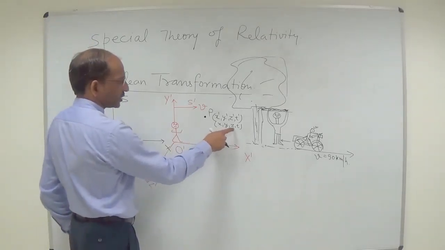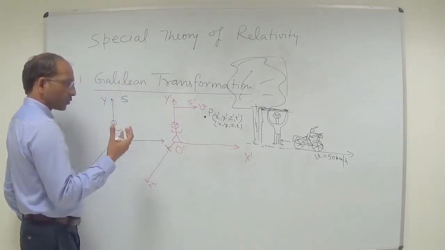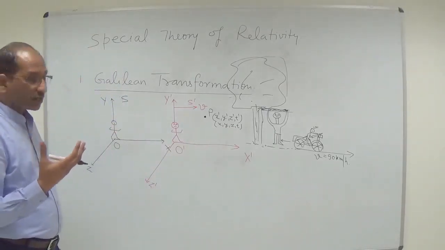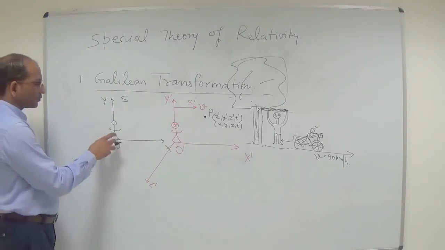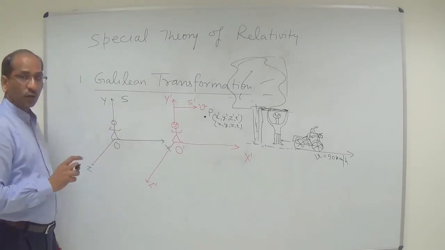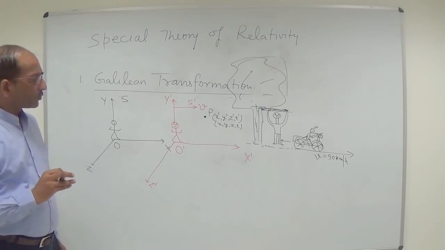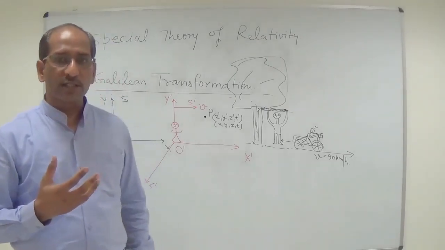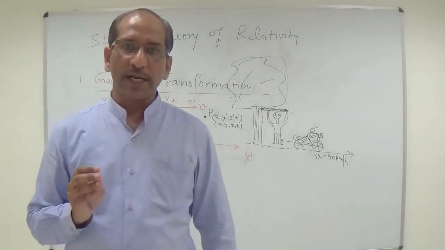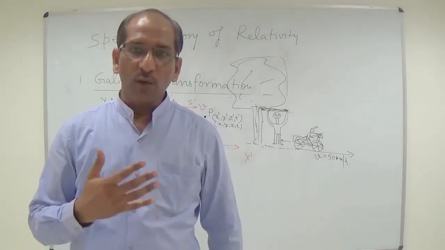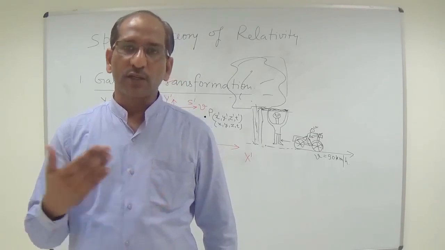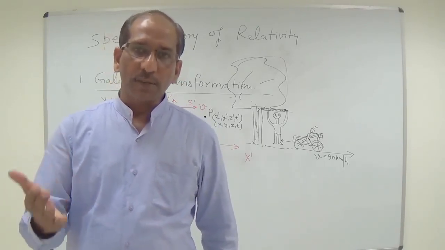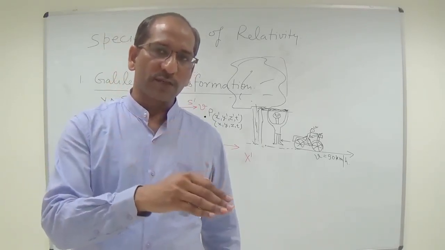And from X, Y, Z and T, the observations will come by the observer O. So now we have to find out a relationship between these two coordinate systems, one is prime and the second is unprime. How can one convert the prime plane into the unprime and the unprime into the prime plane?